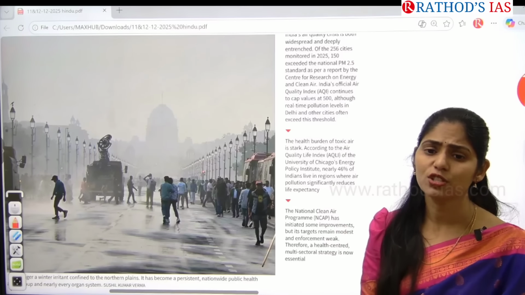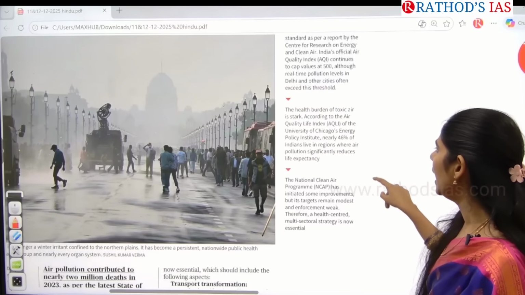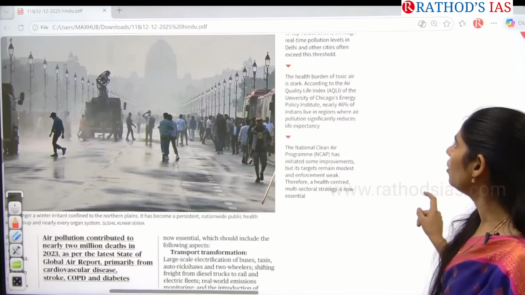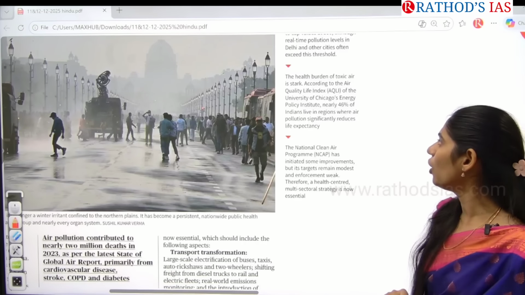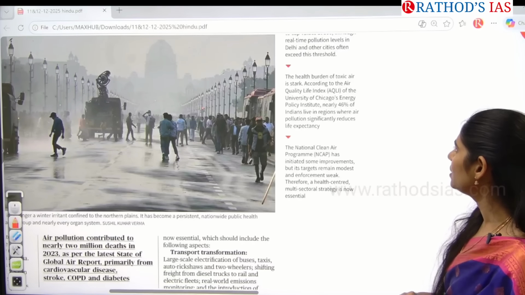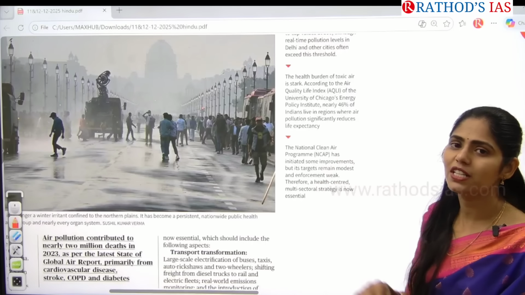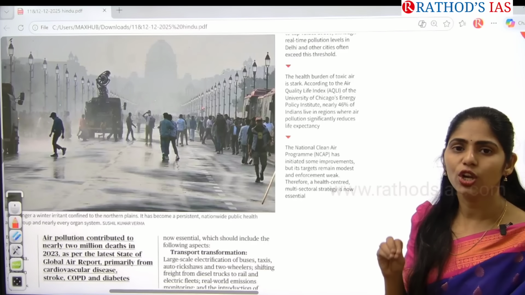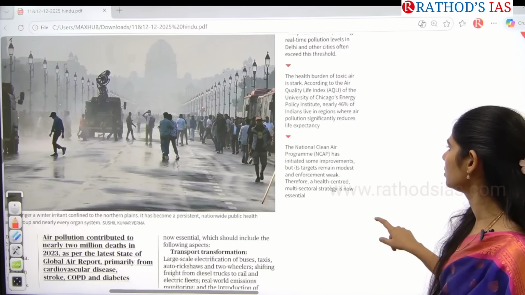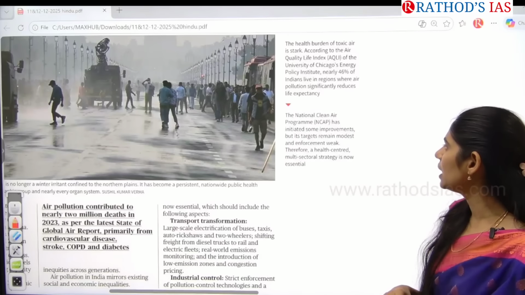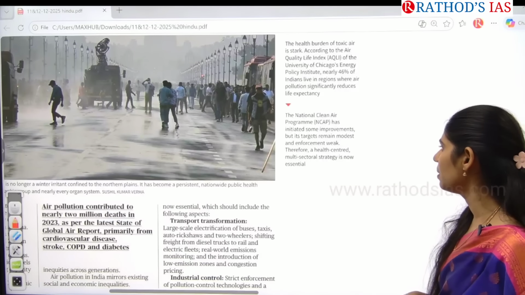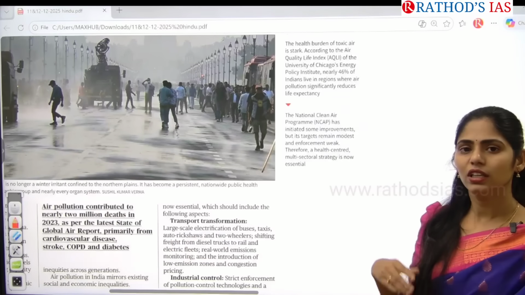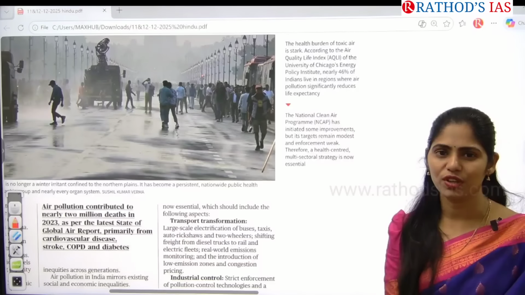Real-time pollution levels are increasing in the cities, and there is an increased health burden of toxic air. And according to the Air Quality Life Index, 46% of India's cities do not have livable conditions. And here the National Clean Air Program also initiated some improvements, but even so, enforcement is very weak.